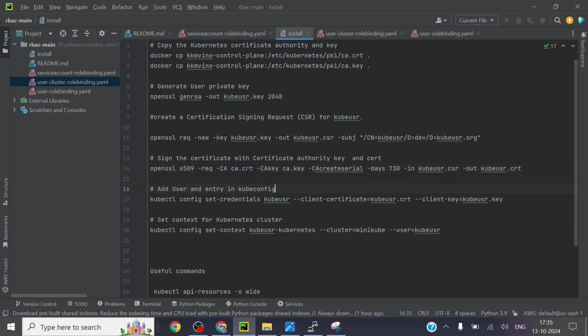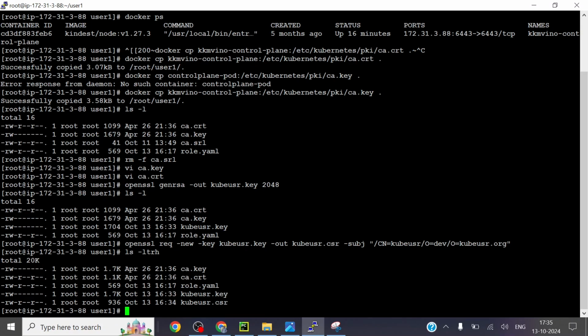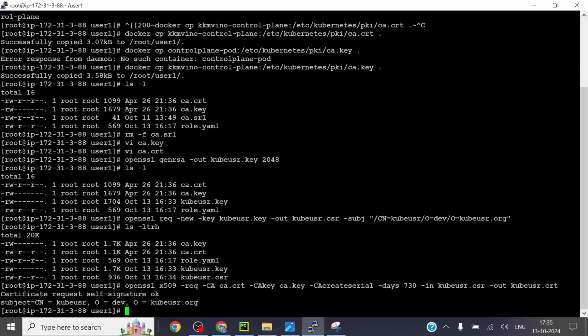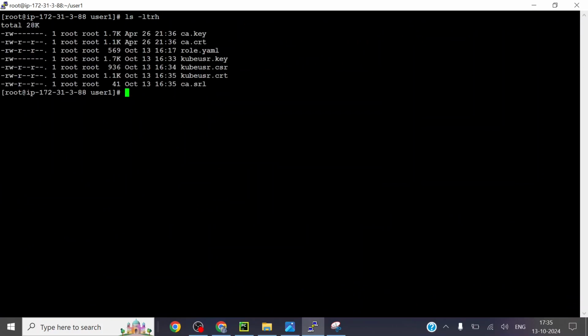As an admin or HR, I am going to issue the ID card or the certificate with this key. This is the ID card, you can imagine it as kubeuser.crt. So here I am just stamping my request using this command. Now this will be the ID card for that user, kubeuser.crt.